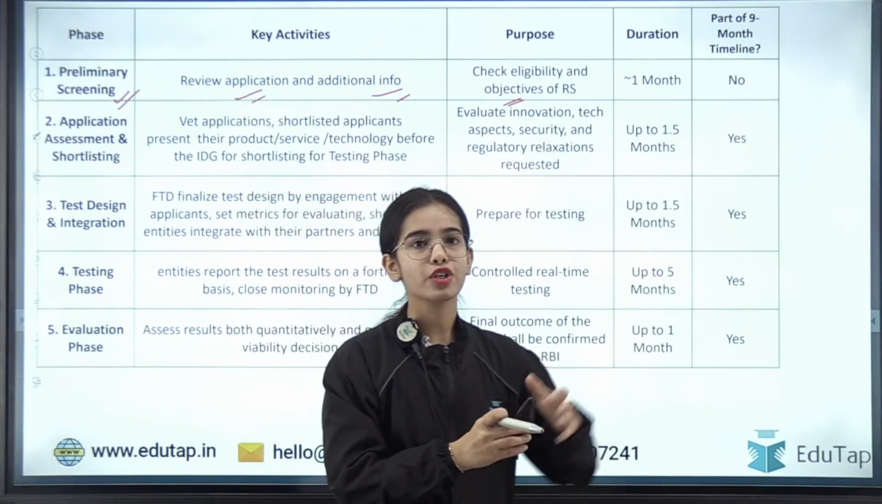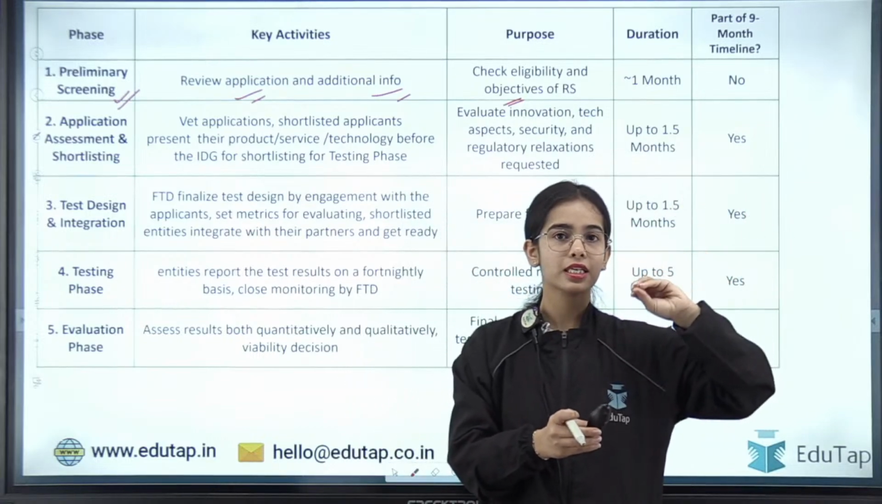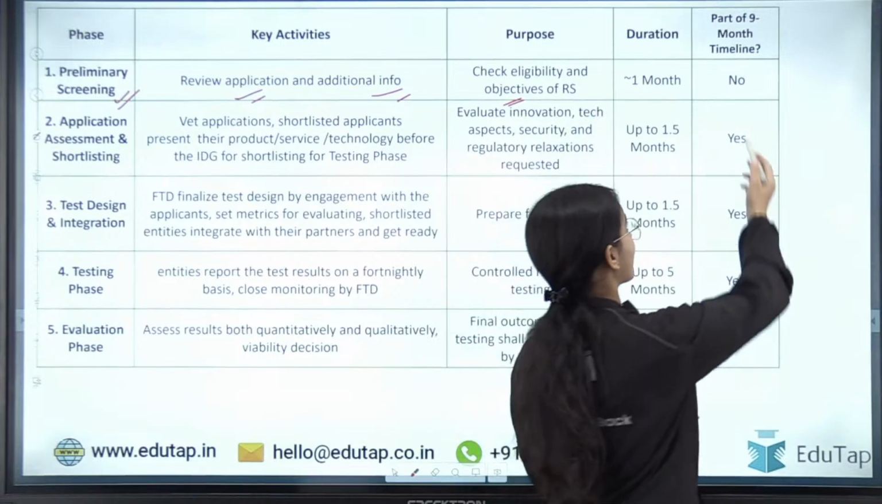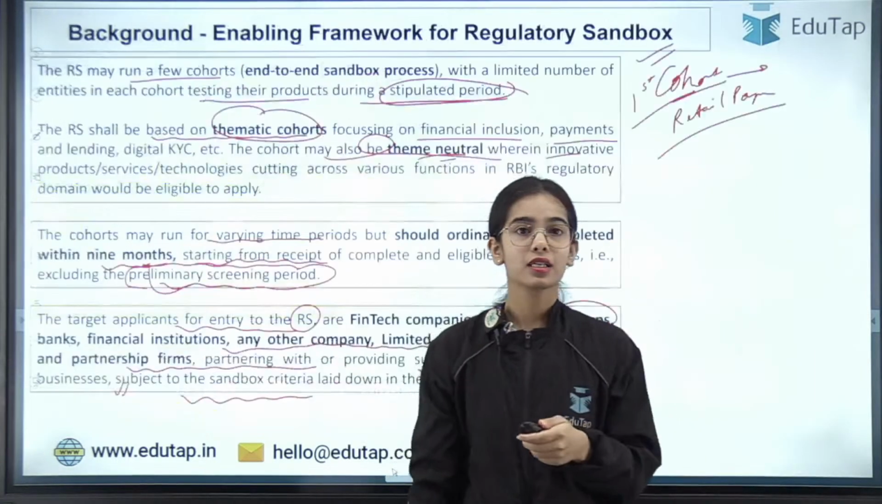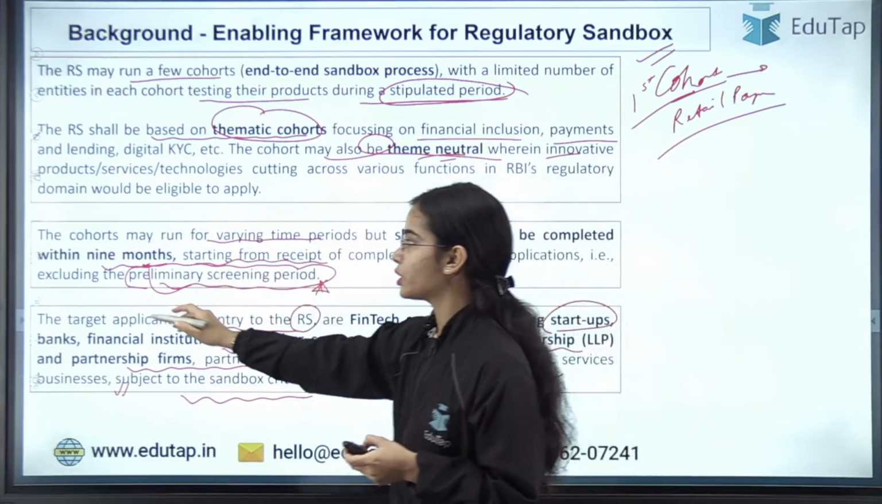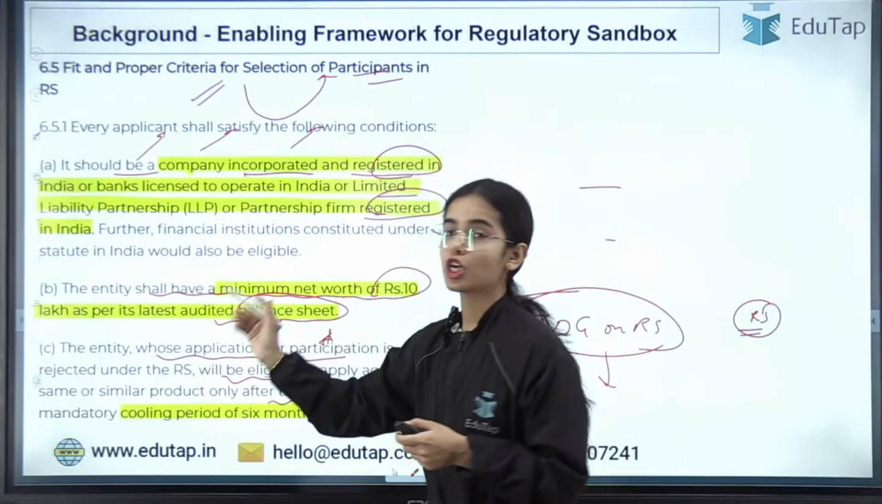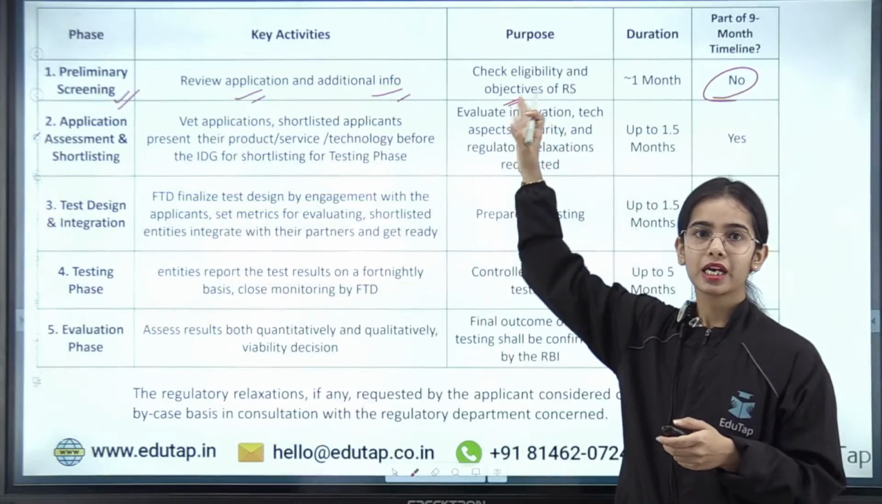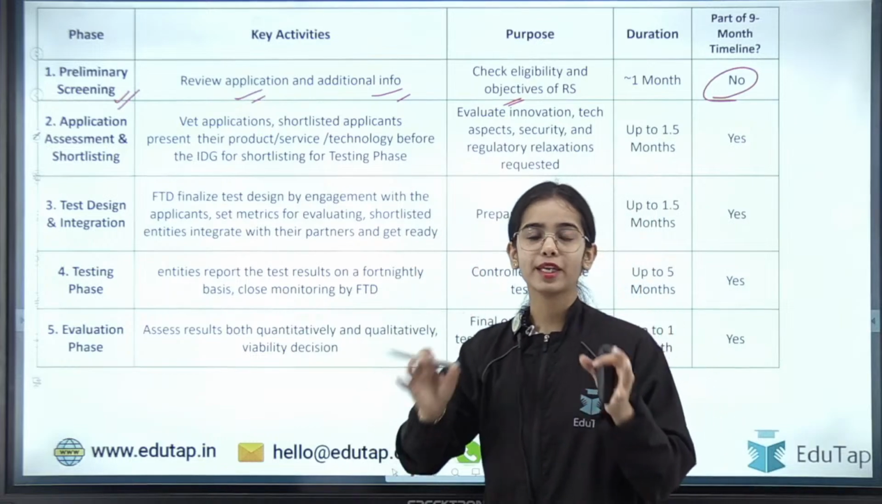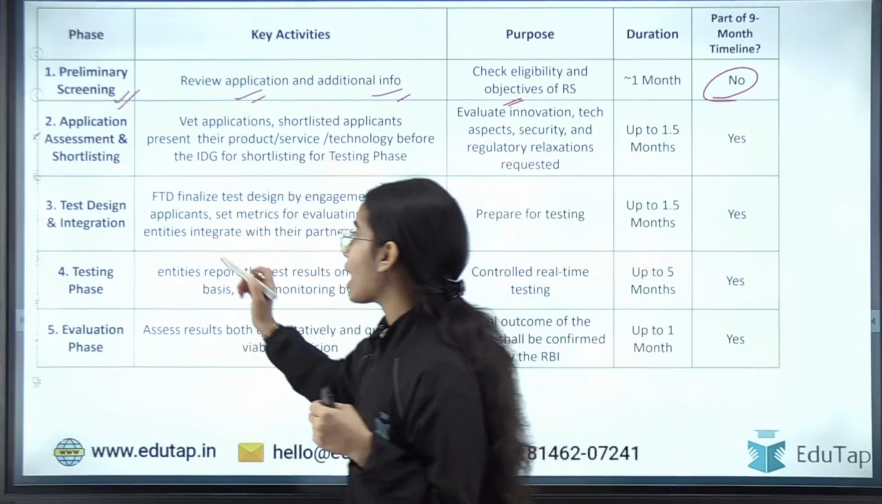Okay, the duration for the preliminary screening is usually 1 month, but this is not included in the 9-month timeline. As I have told you before, the preliminary screening period is excluded from the 9-month time period. So this preliminary screening usually takes around 1 month, and this is not included in the 9-month timeline of the cohort. Okay, now application assessment.